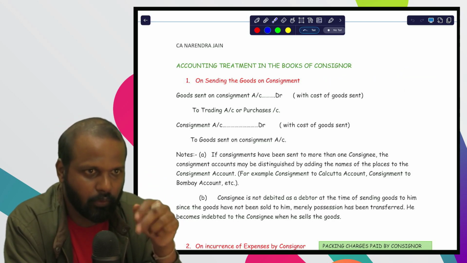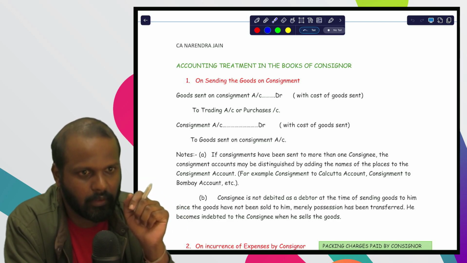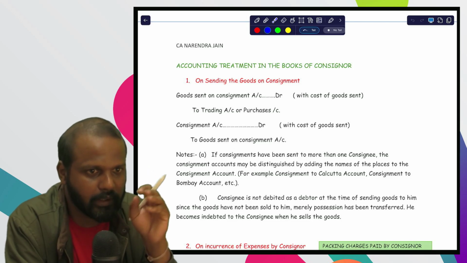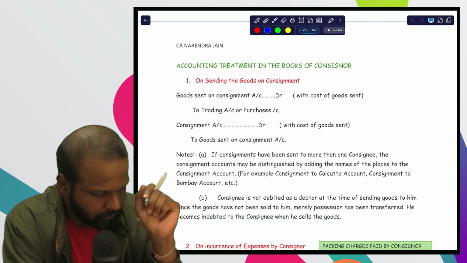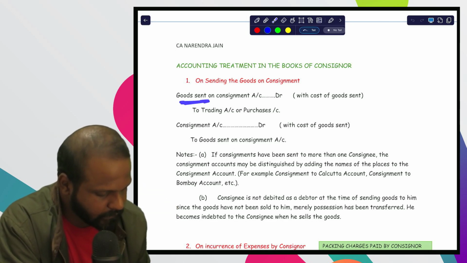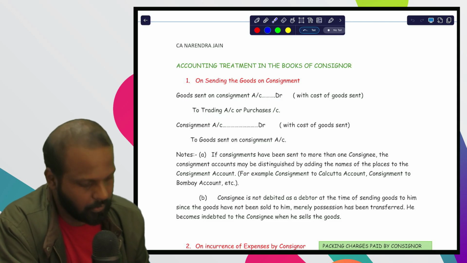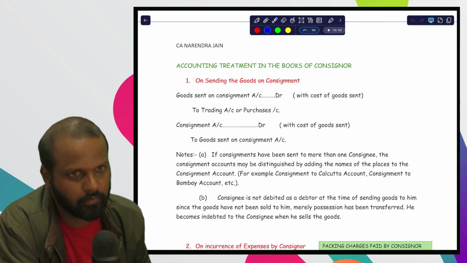Whenever consignor is going to send the goods to consignee, we are going to pass two journal entries. Now see what those entries are. First entry is goods sent on consignment account debit to trading account, or we can say purchase account.